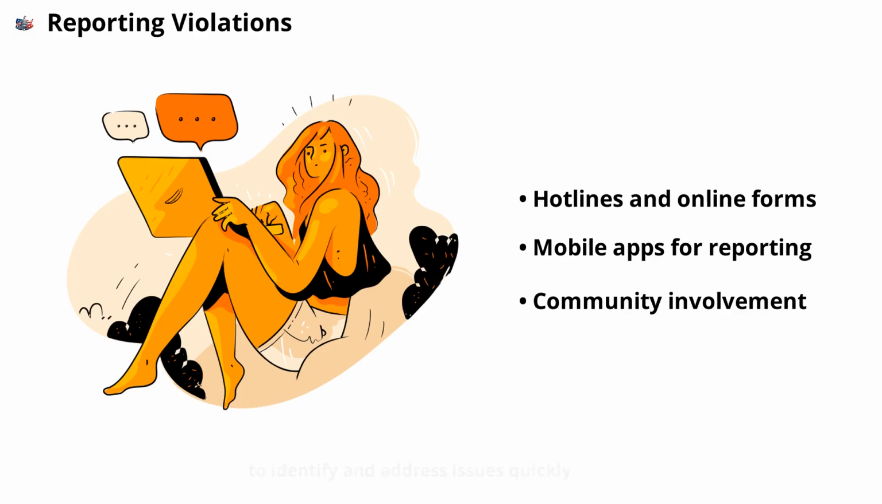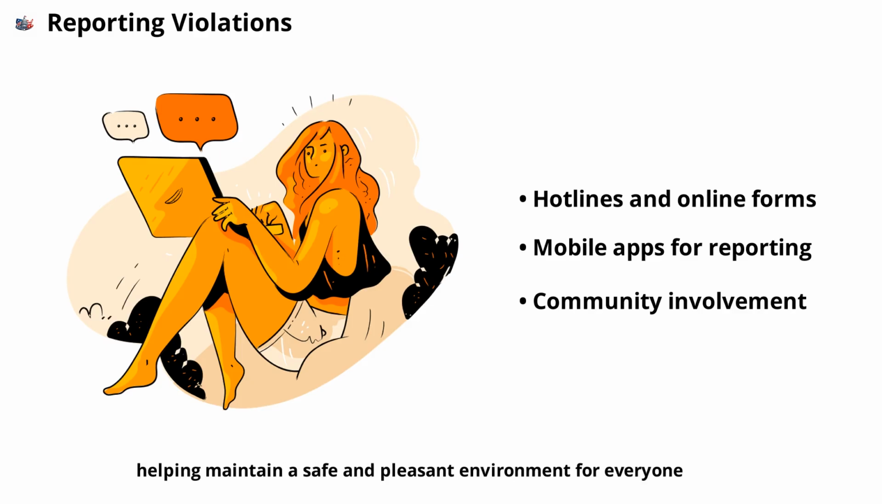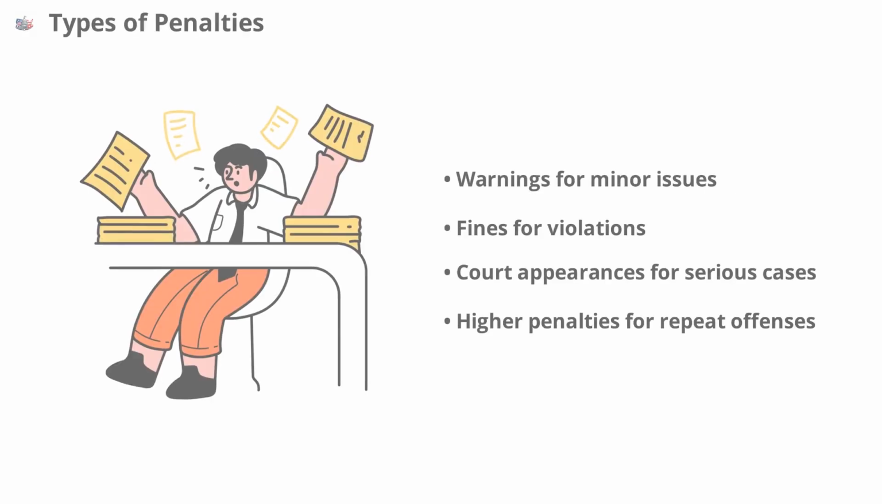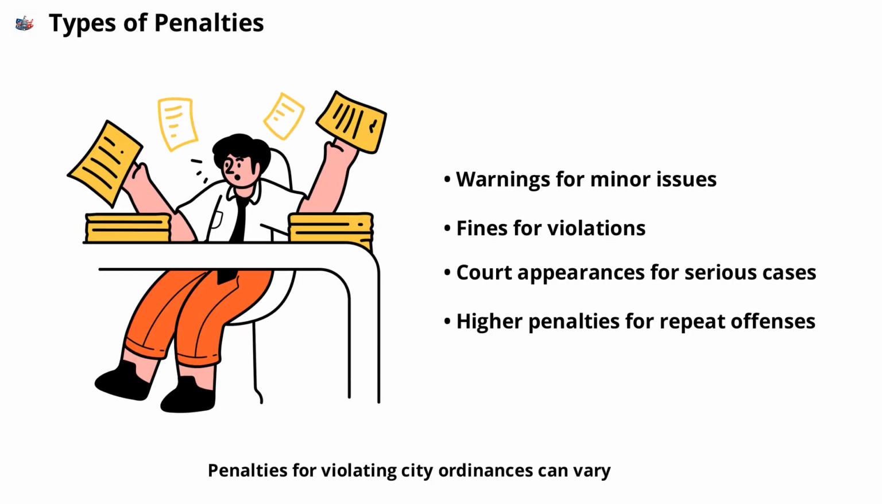This system relies on community involvement to identify and address issues quickly, helping maintain a safe and pleasant environment for everyone. Penalties for violating city ordinances can vary depending on the severity of the offense. Common penalties include warnings, fines, or even court appearances for serious violations. In some cases, repeated offenses may result in higher fines or additional legal action. The goal is to deter future violations and encourage residents to follow the rules.